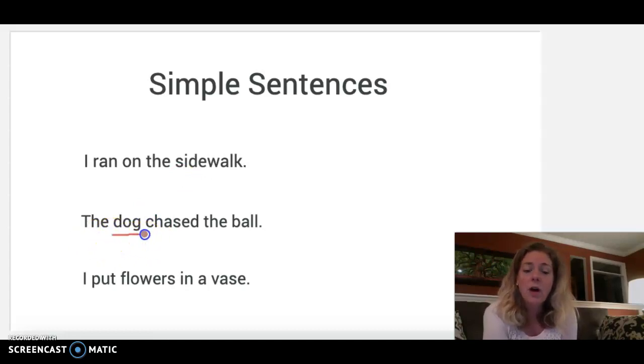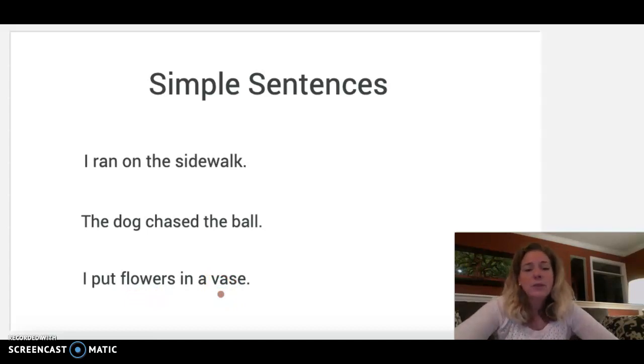Well, we have a dog. That's a thing. In my house, sometimes we think our dog is a person, but it's a thing. So we have dog and ball. Ball is a thing. Okay, so two things. And in our last sentence, I put flowers in a vase. Okay, so we have more nouns in that sentence.